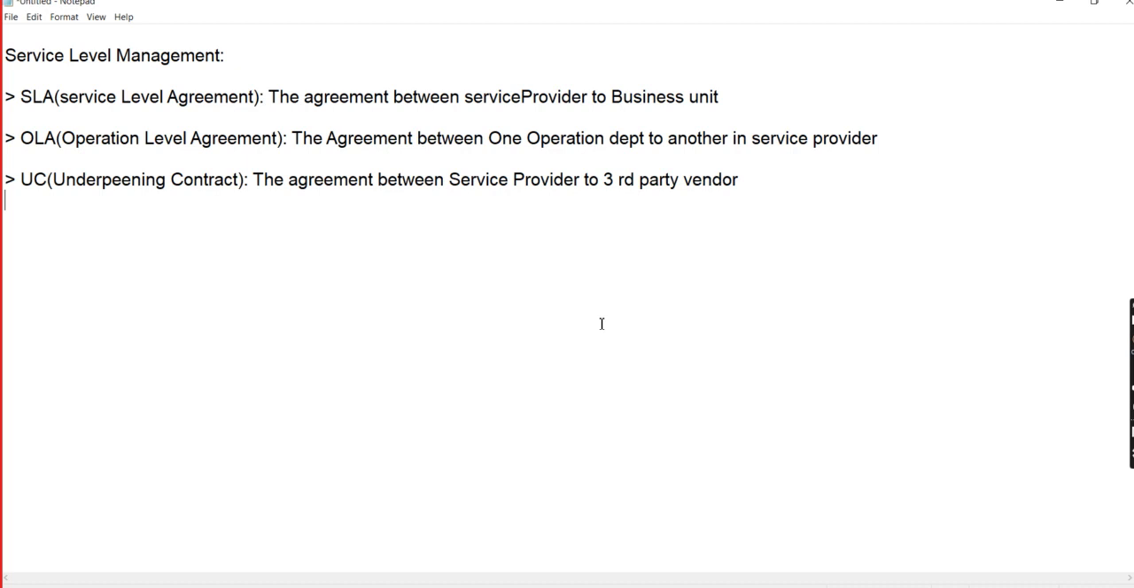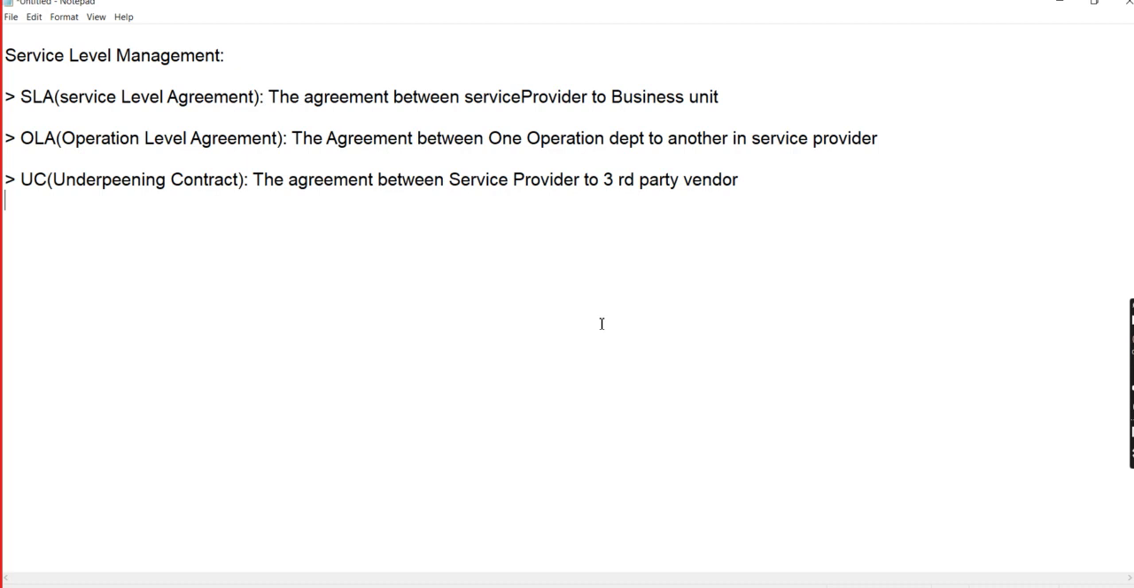Okay. So from the SLA point of view, the service level agreement is the agreement between the service provider and the business unit. Our business units are like Tata Motors, Mercedes-Benz, Rolls Royce, and pharmaceutical industries like Dr. Reddy's Lab. Whatever it may be, those all act as the clients. And OLA means the agreement between one operation department and another.